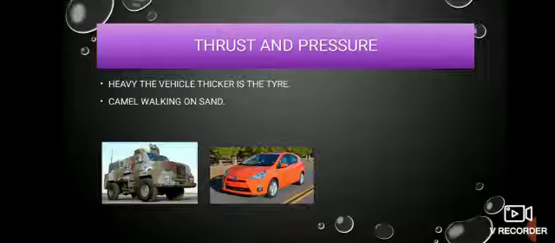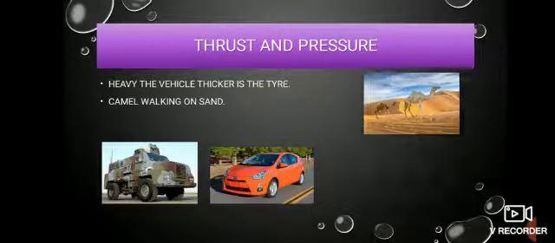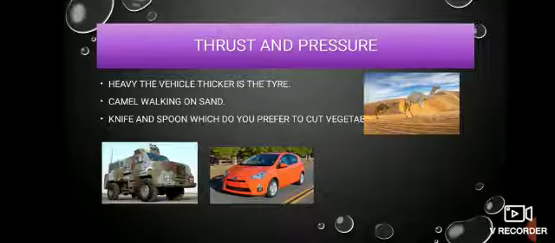A camel walks comfortably on the sand in the desert. Are we able to walk so comfortably? No. What would be the reason? And then the knife and spoon. For example, when you are given a whole lot of vegetables to cut, do you prefer to use a knife or a spoon? A simple answer is knife. Why? All these questions are there, and do you know the science behind it? To answer those questions, we have to learn what is thrust and pressure.